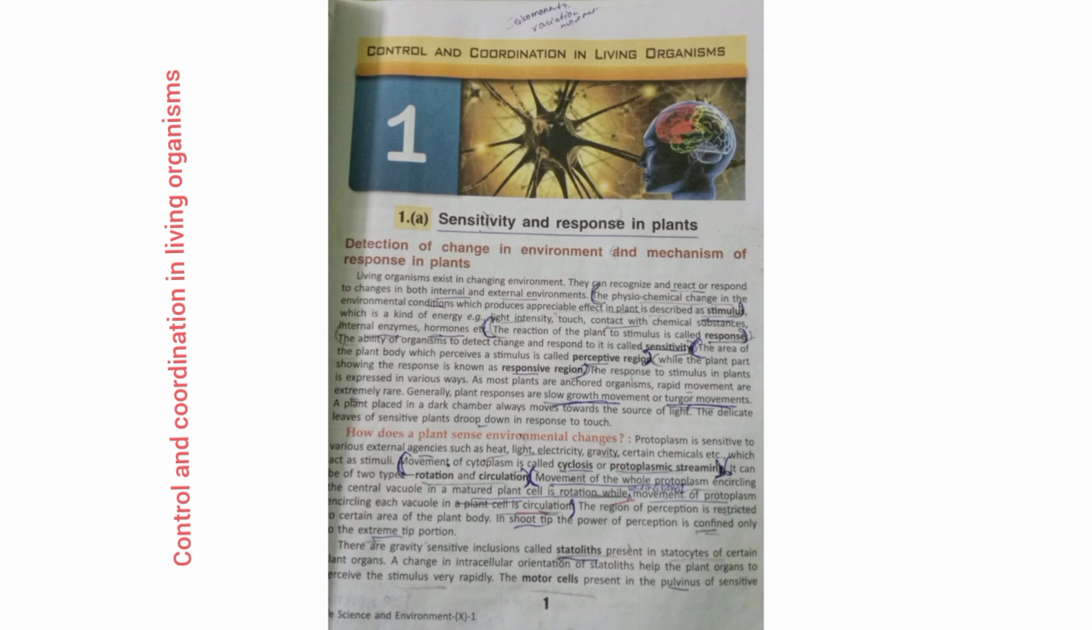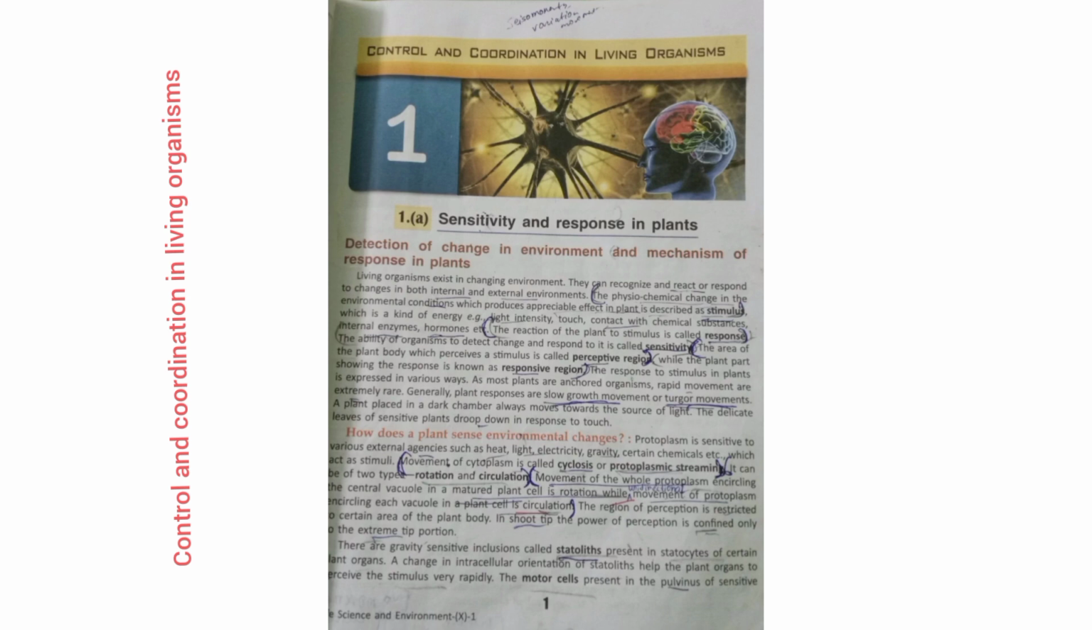The next line is: the physicochemical change in the environmental condition which produces appreciable effect in a plant is described as stimulus. It is a very important line. It will come in any of the tests, so please underline this stimulus. What is stimulus? Stimulus is a kind of energy. Examples: light intensity, touch, contact with chemical substances, internal enzymes, hormones.